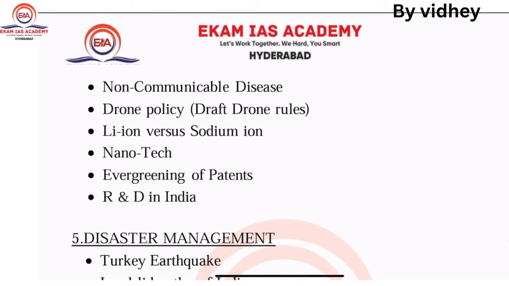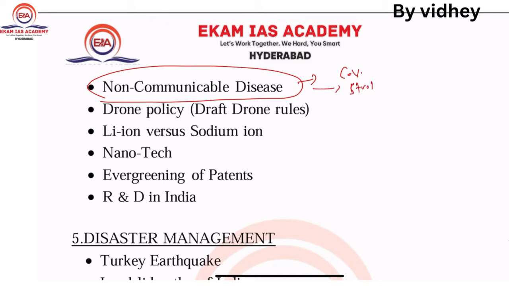Next one, non-communicable disease. There is a rise in non-communicable diseases, for example, cardiovascular diseases. Next one, strokes. Next one, hypertension. All this comes under non-communicable disease. So what are the policies, issues, each and everything, you need to go through this one.